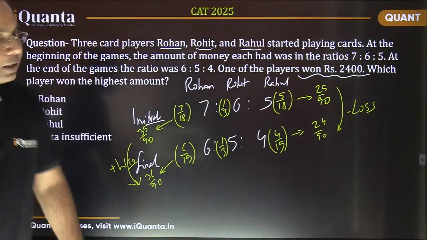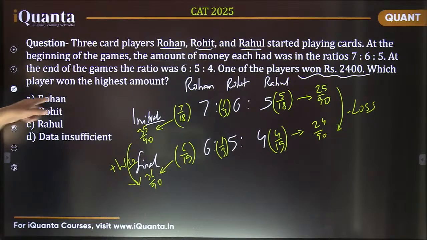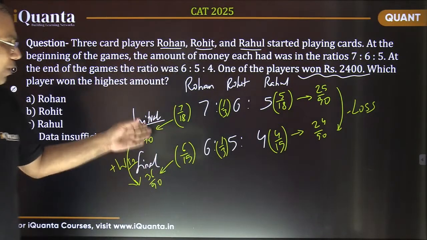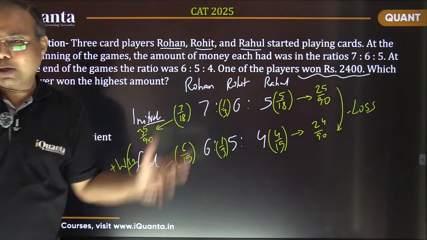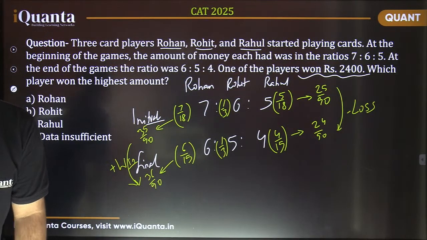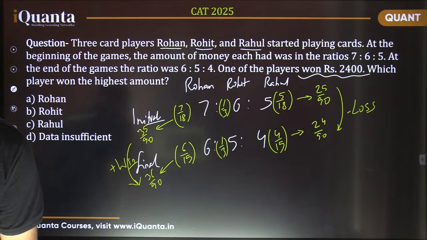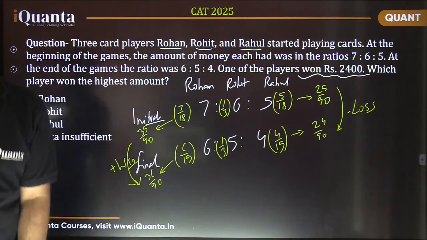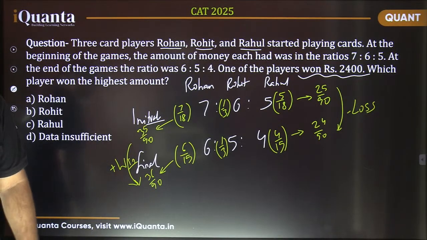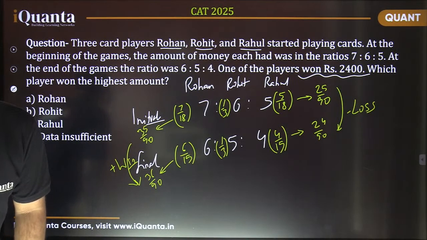So clearly, who won the highest amount? It's only Rohan who has won. So only Rohan has earned an amount, right? The other two have not made any gain. Is it fine? So from the start we could see the answer just by seeing the ratios. We just need to see what the ratio is. Is it okay?